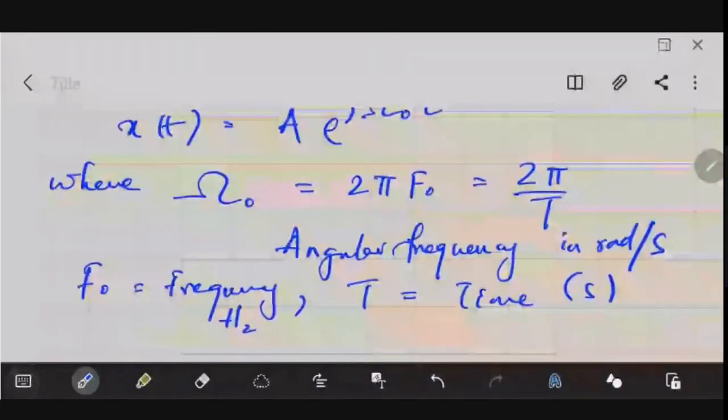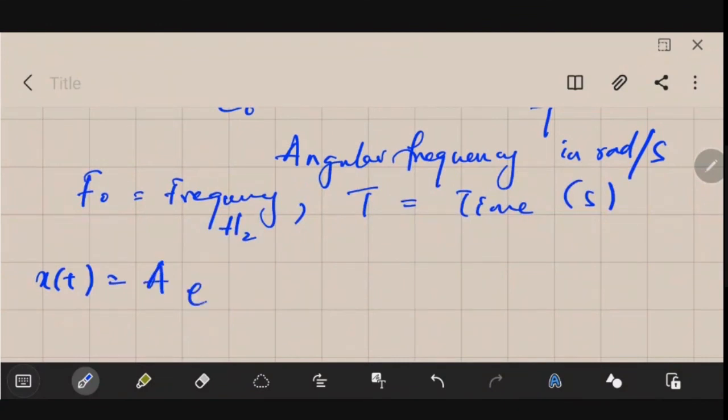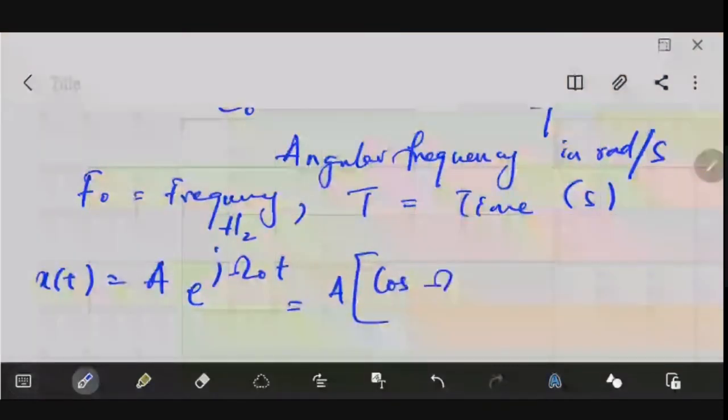This phasor can also be written in an alternative form. Your x of t is equal to a e to the power j omega 0 t. Using Euler's formula, taking a outside, it can be expressed in the form of cos and sine, as a times cos omega 0 t plus j sine omega 0 t.